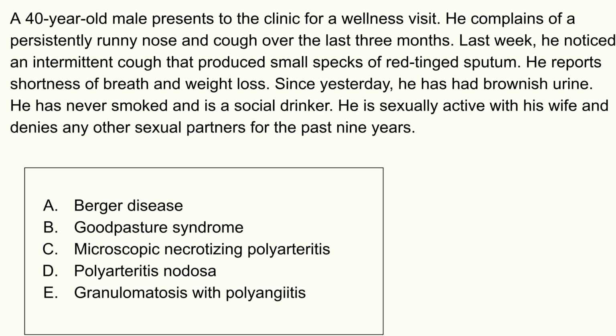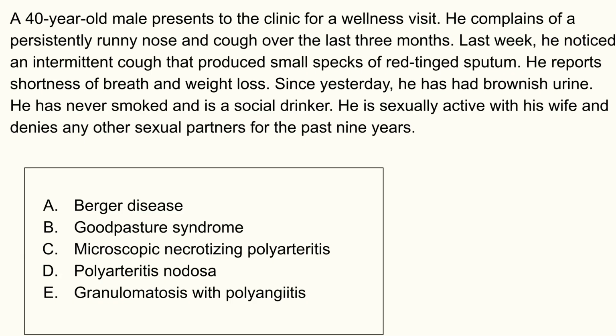A 40-year-old male presents to the clinic for a wellness visit. He complains of a persistently runny nose and cough over the last 3 months. Last week, he noticed an intermittent cough that produced small specks of red-tinged sputum. He notes shortness of breath and weight loss.